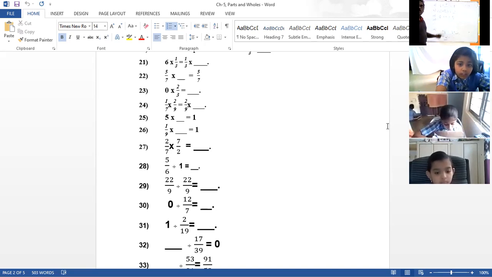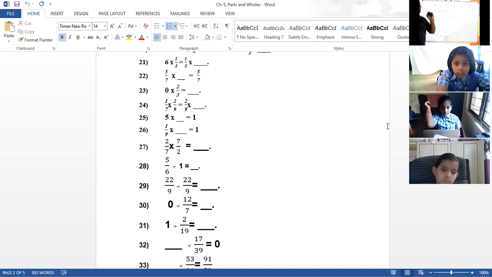We discussed above, product of two numbers is 1 means one is the reciprocal of the other. So 1 by 5 should be there, then only you will get 1. So the answer is 1 by 5.